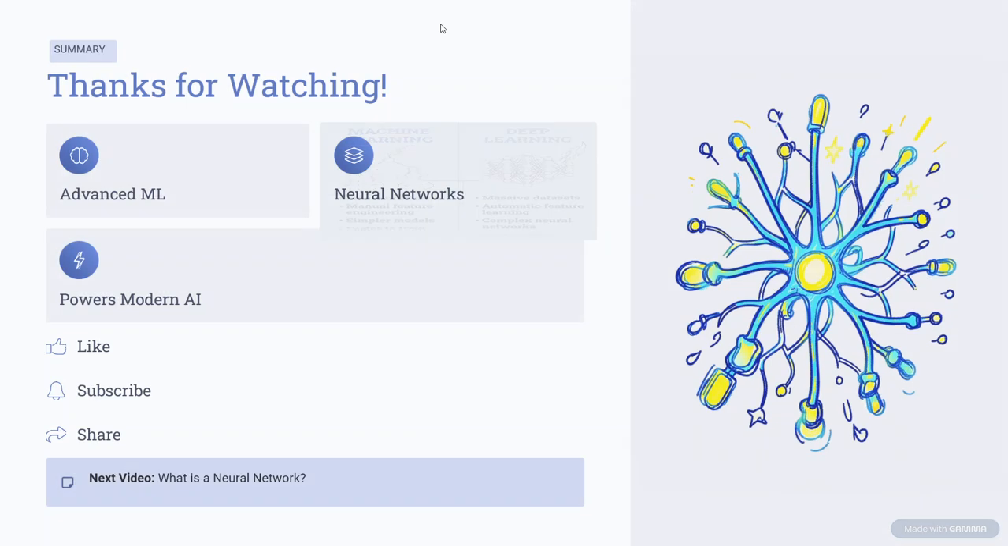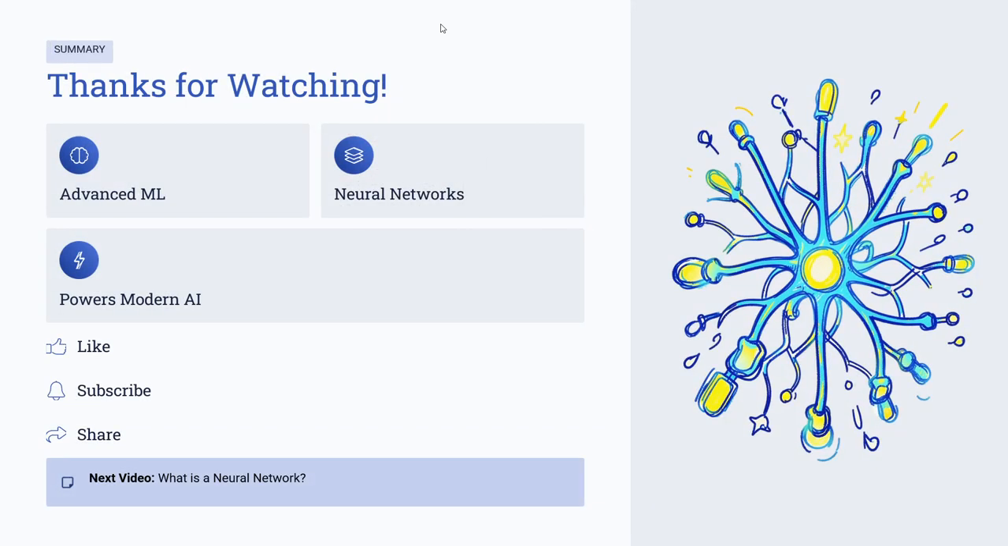So let's quickly summarize everything. Deep learning is a branch of machine learning. It uses neural networks inspired by the human brain. It learns through multiple layers. It powers modern AI applications such as ChatGPT, Gemini, and self-driving cars.